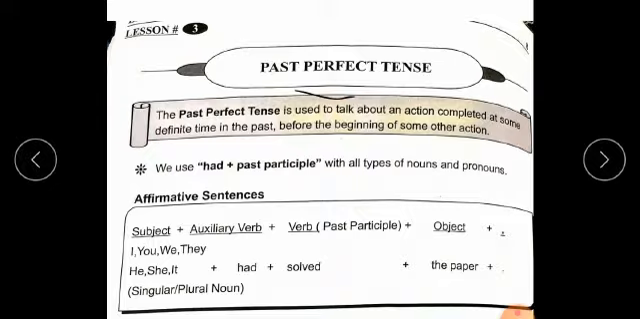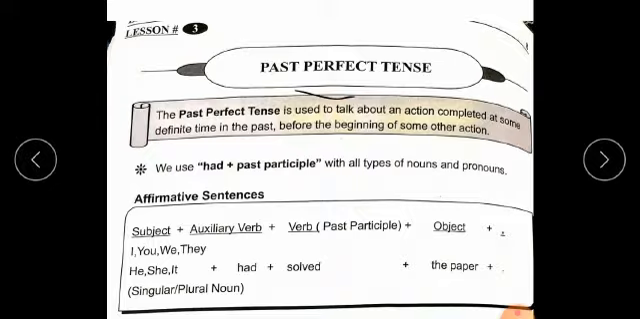What is past perfect tense? I repeat again, its easy definition. Note it: the work that had totally completed in the time of past. The work that had totally completed in the time of past is called past perfect tense.